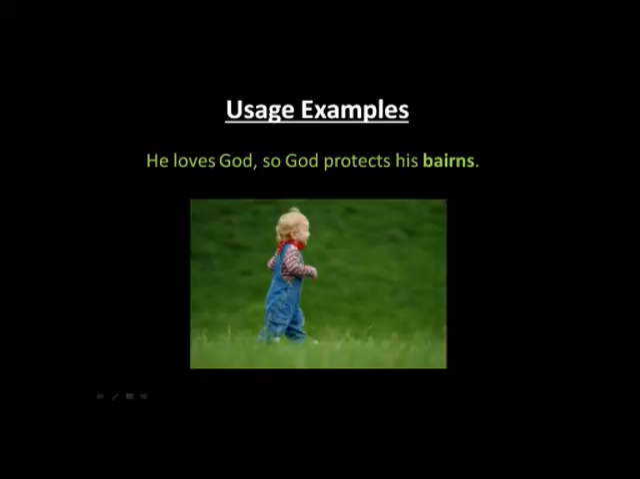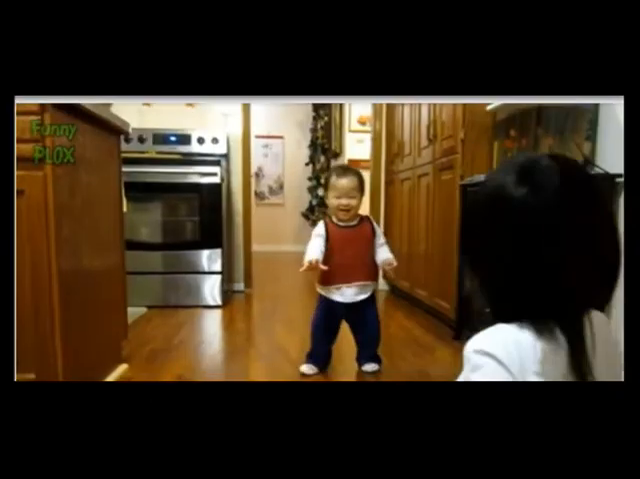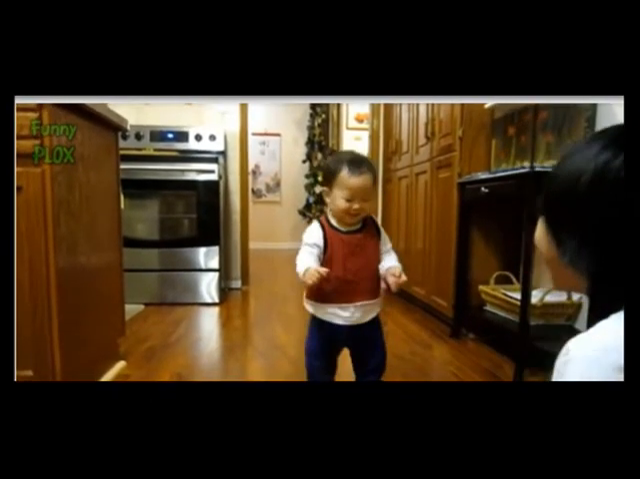So this is the example we have, which says he loves God, so God protects his Baron. So Baron means small child. So this is an example of Baron where you can see a child.